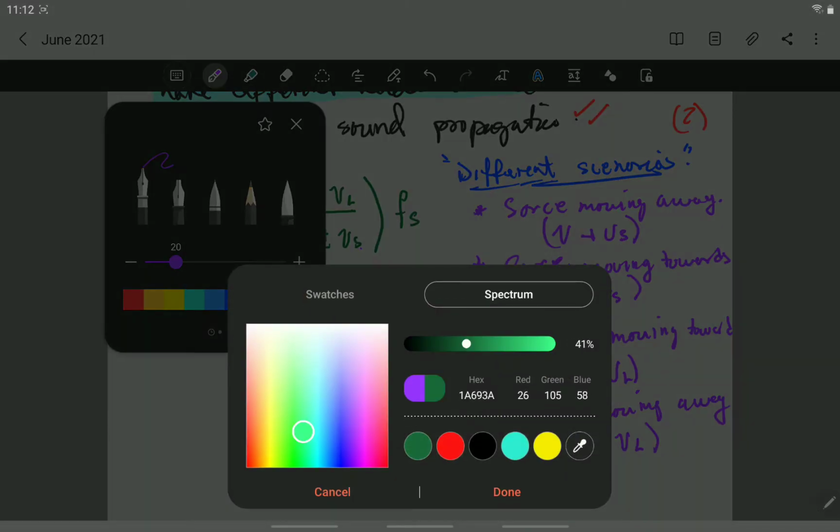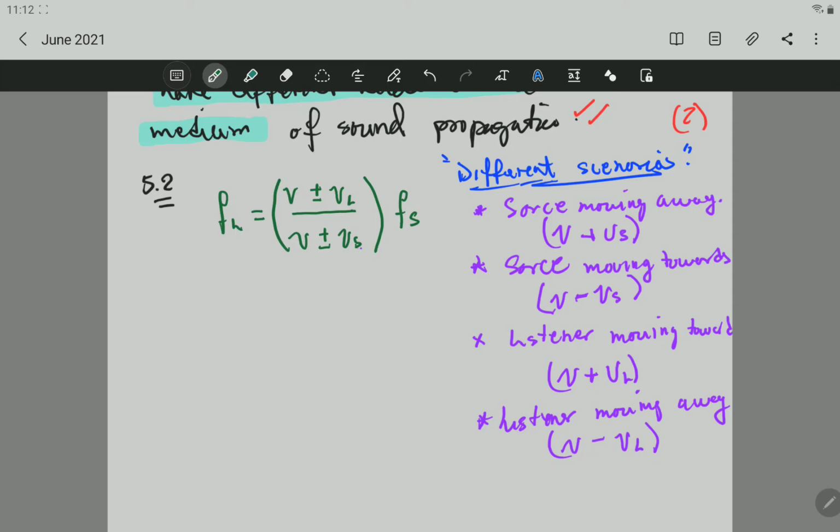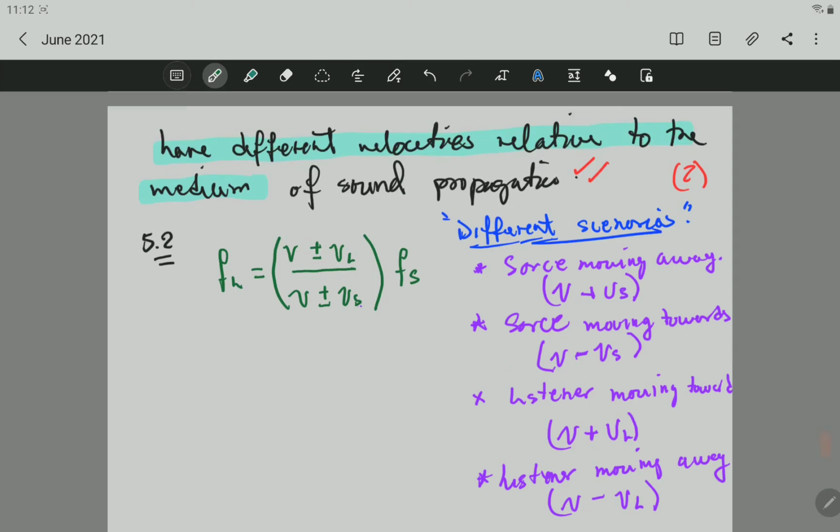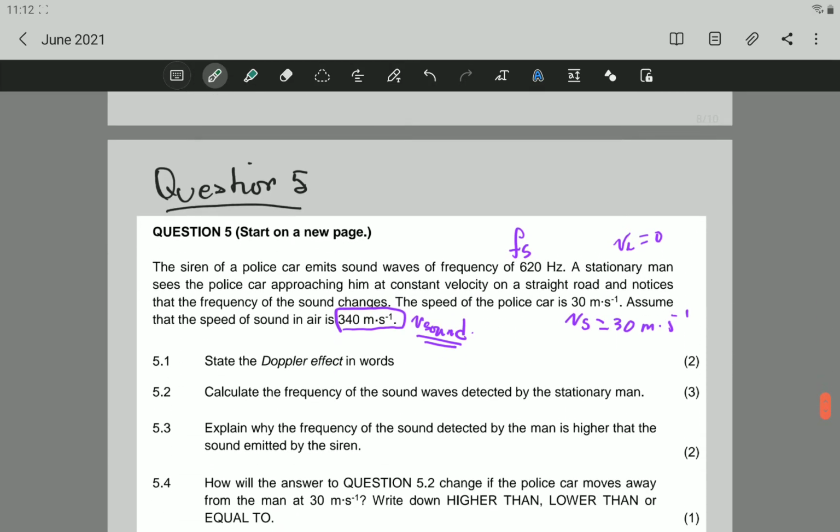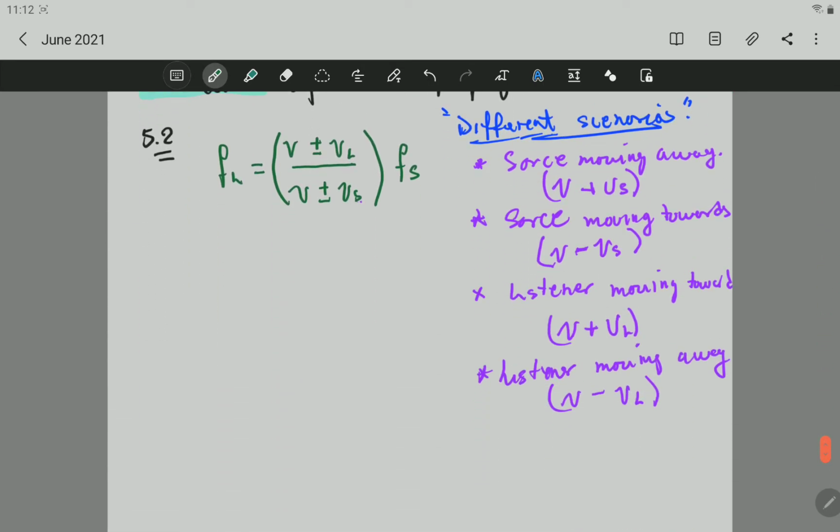All right, let's do the substitution, but before, let's go back to the question to see who is moving. Remember, we mark here the listener is stationary, so the one that is moving is the source. The siren of a police car emits sounds of wave frequency 320. Okay, the stationary man sees the police car approaching, so the source is moving towards. So if it's moving toward, source moving toward, this is the scenario we're going to be dealing with.